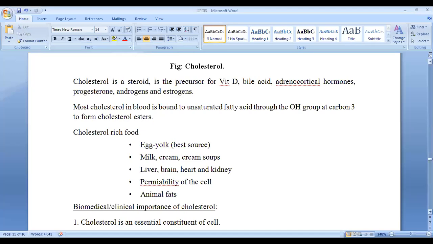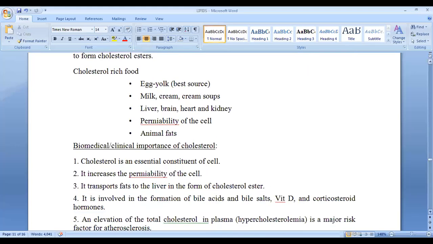A little amount of cholesterol is essential for our body, because it produces these hormones and vitamin D. So if you don't take cholesterol, you will not get vitamin D. You will not get these sex hormones. Okay. So these are the cholesterol-rich foods like egg yolk, the best source, milk, cream, cream soups, liver, brain, heart and kidney, and animal fats. These are the main sources of cholesterol.